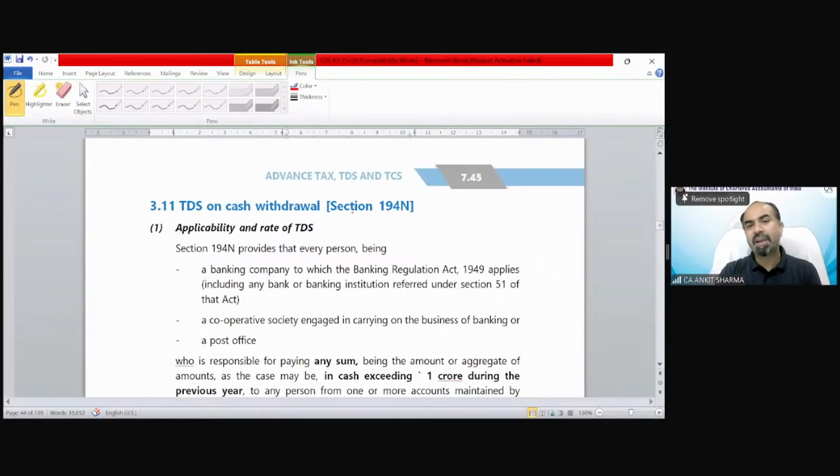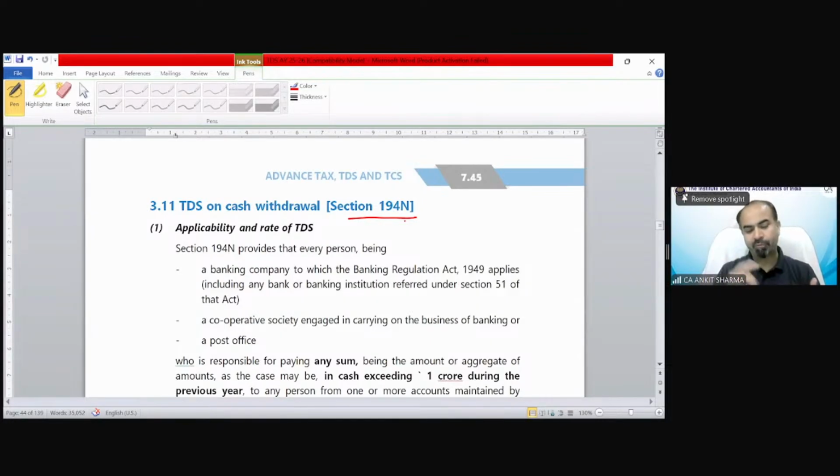Now section 194N. That is a different section. The nature of this section is different from all the other sections we have gone through till now. On the first day of this chapter, I told you that for TDS, there are certain kinds of income on which the government has imposed TDS provisions.